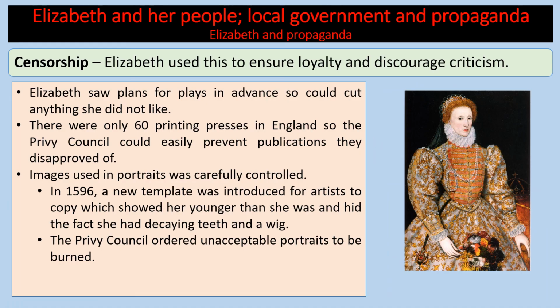Now, Elizabeth also used censorship to ensure loyalty and discourage criticism. She saw plans for plays in advance so she could cut anything out that she did not like, and the Privy Council helped with this as well. There were only 60 printing presses in England, so the Privy Council could easily prevent publications they disapproved of. Images used in portraits were carefully controlled. In 1596, a new template was introduced for artists to copy, which showed her younger than she was and hid the fact that she had decaying teeth and a wig. The Privy Council ordered unacceptable portraits to be burned.